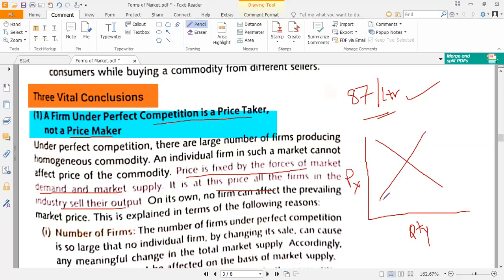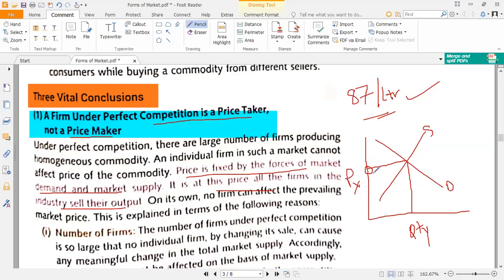At the point where demand and supply intersect each other, that price is determined as the equilibrium price, and उस price को ही हम लोग market price मानते हैं. This is how market price is determined in perfect competition with the help of market forces, that is demand and supply.